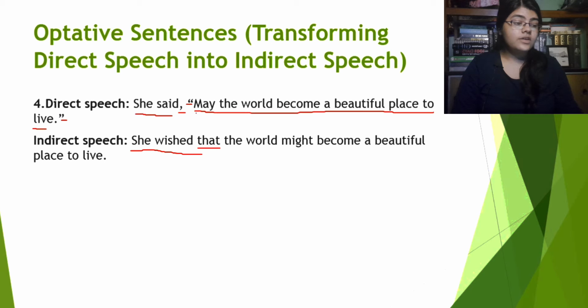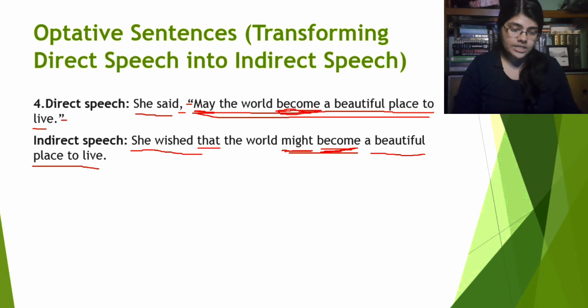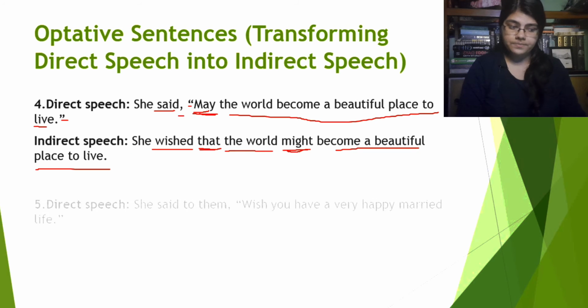Now, what is the verb of the reported speech here? Become, right? Become is the verb of the reported speech. So, we will change the may into past tense to might, and we will put it before the verb of the reported speech, which is become. So, the indirect speech will be, she wished that the world might become a beautiful place to live. Alright, now let's see the next one.